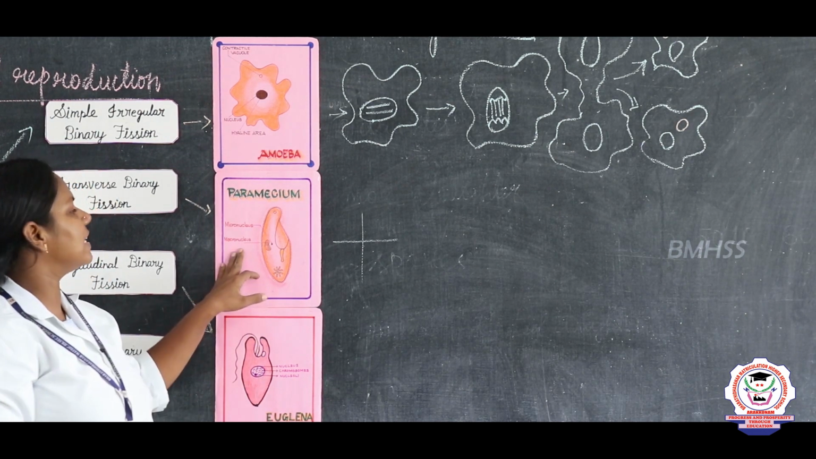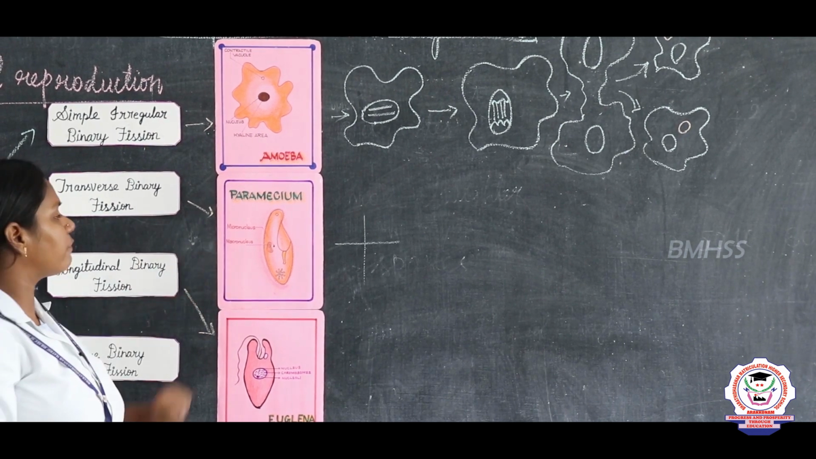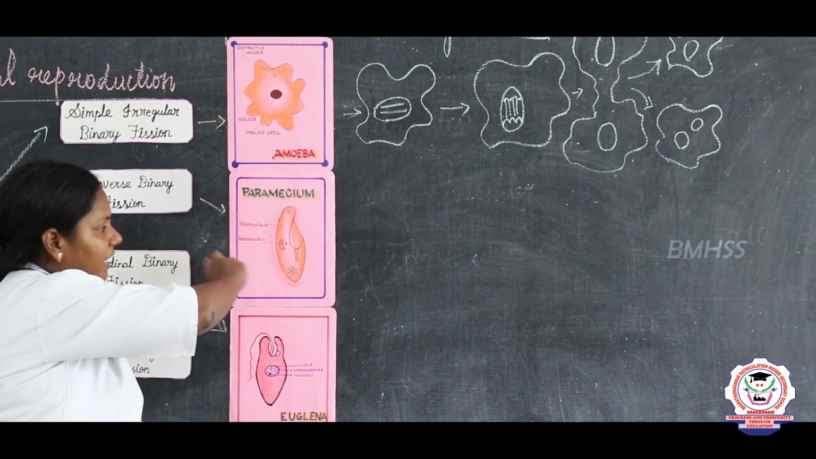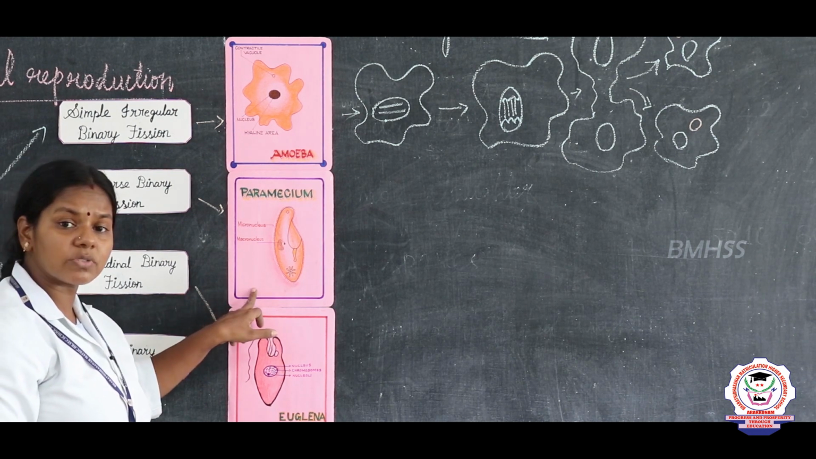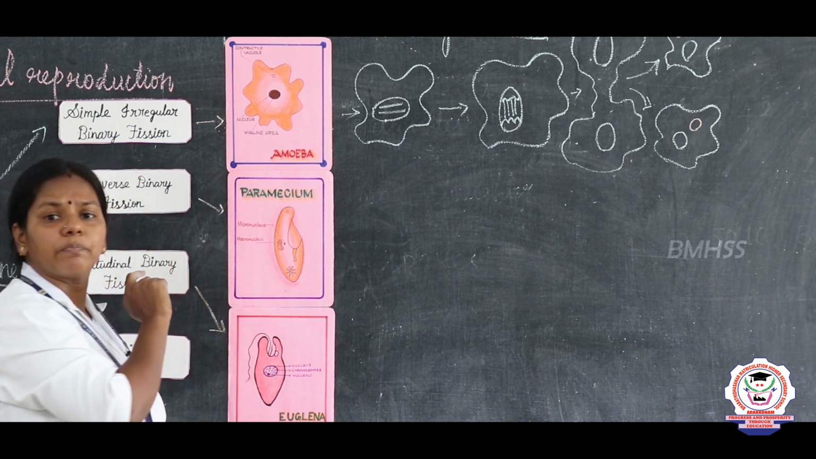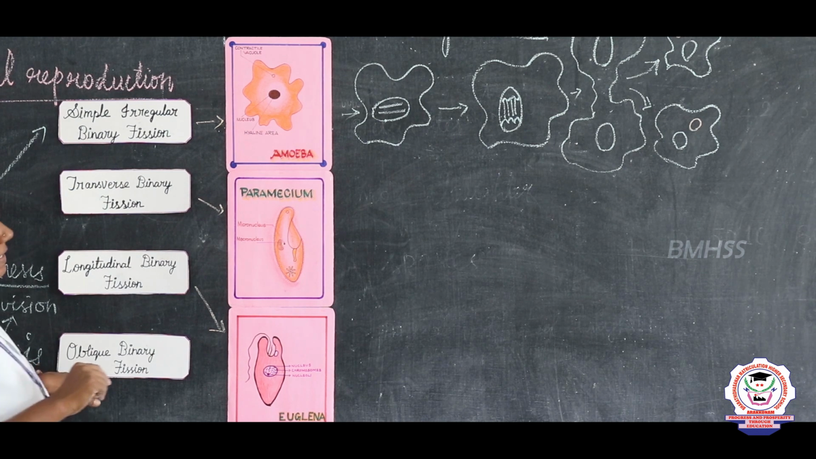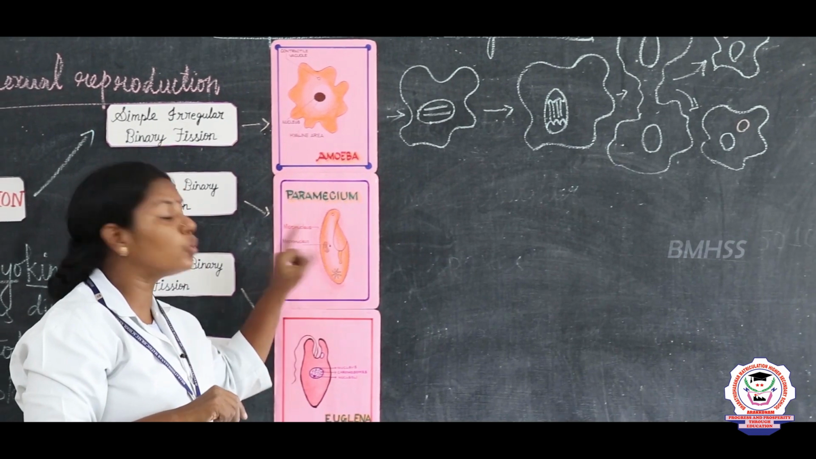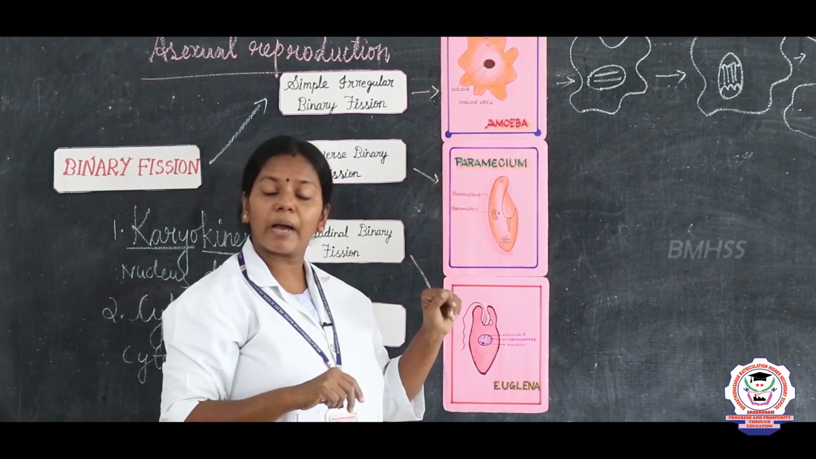And what's the next type? Transverse binary fission. I told you, if an organism divides in a transverse or cross direction, it is said to be transverse binary fission. What is this organism, children? Paramecium. Here also it is the same. The paramecium first divides by karyokinesis and second by cytokinesis. One difference is that the paramecium has two types of nuclei: one is a macronucleus and another is a micronucleus.